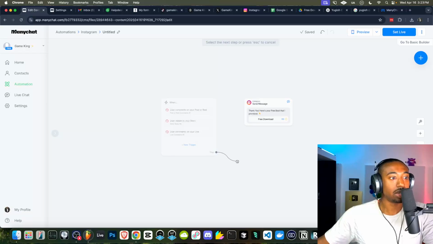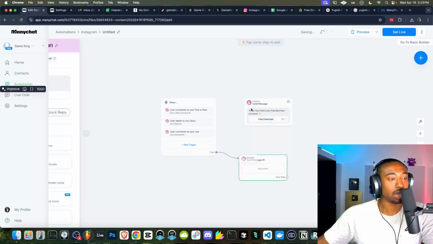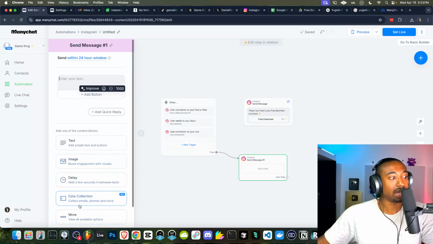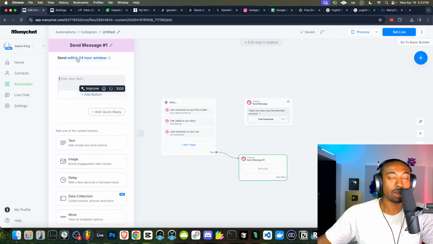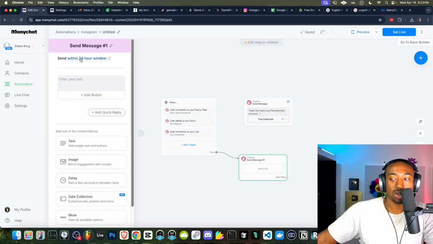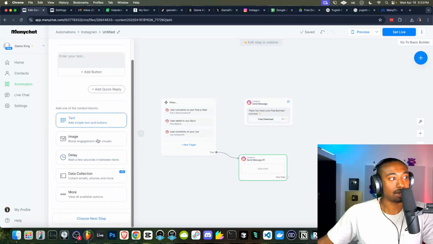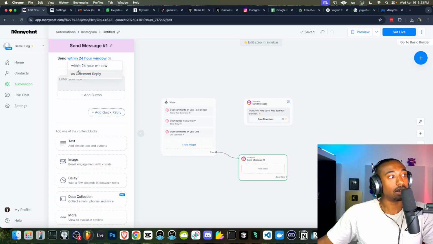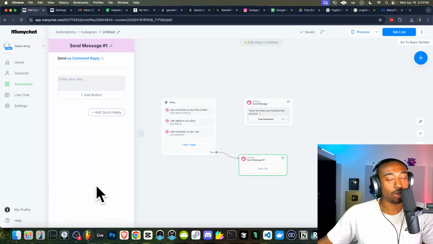All right, so what I'm going to show you guys is an alternative route. Let's click this node here, drag it over here to create a step. Let's go to Instagram. And here we wanted to do a different thing. So we can have data collection, but again, this has to be within the 24-hour window. The way I kind of made this easier to understand is that when this says send within 24-hour window, that gives you access to all these tools down here. If you do it as a comment reply, you do not have all those tools.